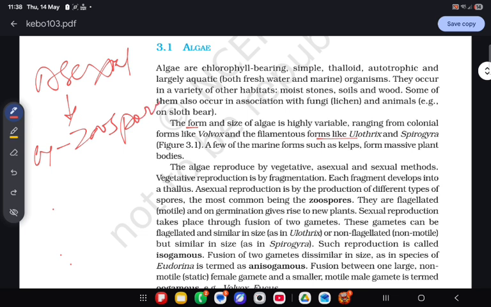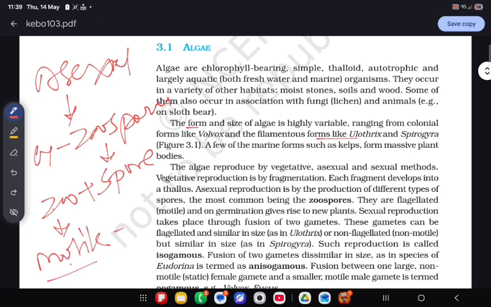Zoospore means zoo plus spore. Zoo is derived from motile, so a motile spore. If asexual reproduction takes place by a motile spore, it is asexual reproduction, because only a single cell is responsible for that and no sex organ is present. So this is called the asexual type of reproduction.